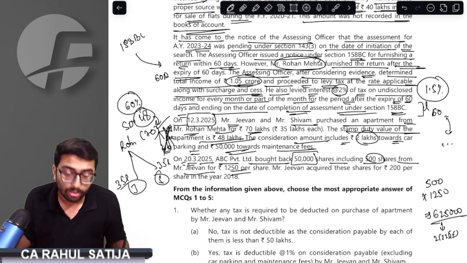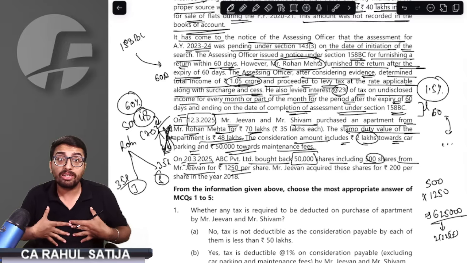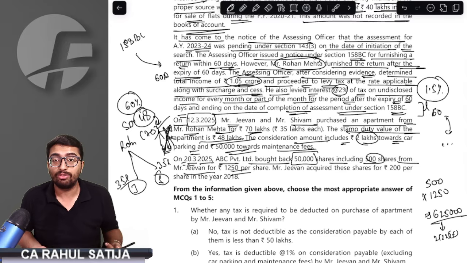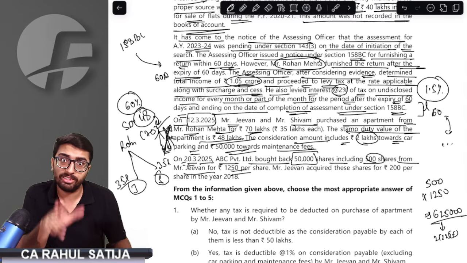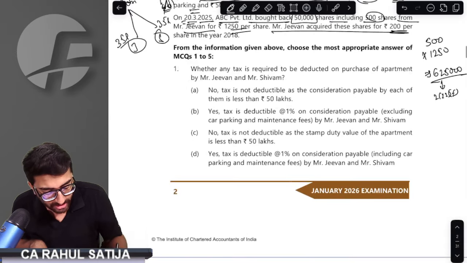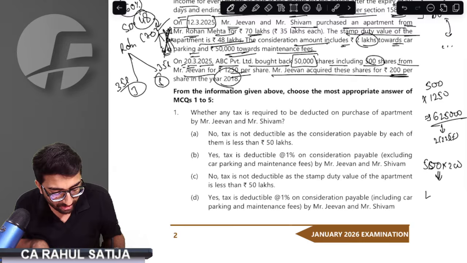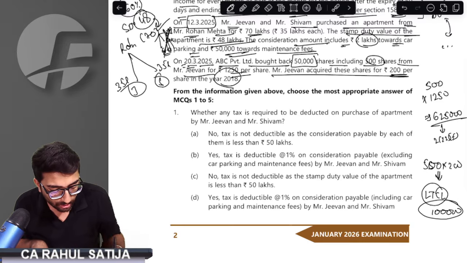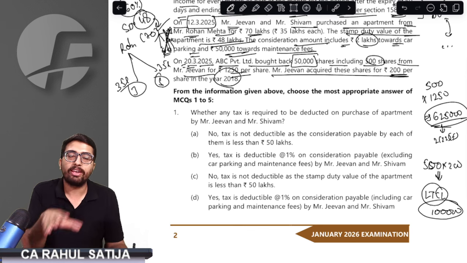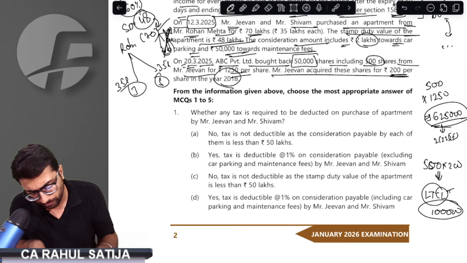As of now, if any company does a buyback, whatever consideration shareholders receive on account of buyback is taxable as deemed dividend. These shares were acquired for 200 rupees each in 2018. That means Jeevan will have a long-term capital loss of 1 lakh rupees. 6 lakh 25,000 would be deemed dividend and 1 lakh would be long-term capital loss.